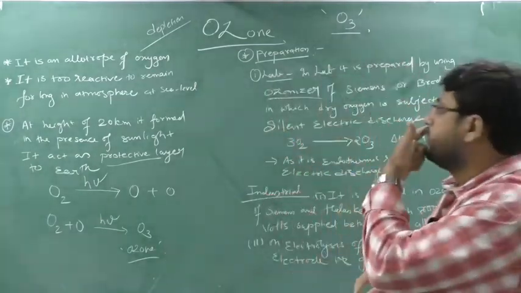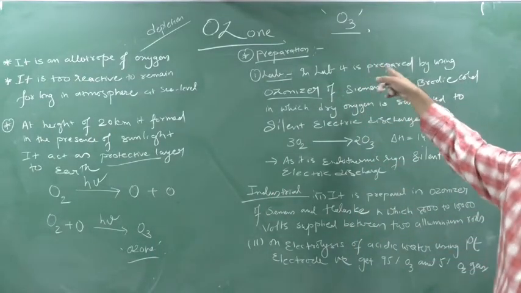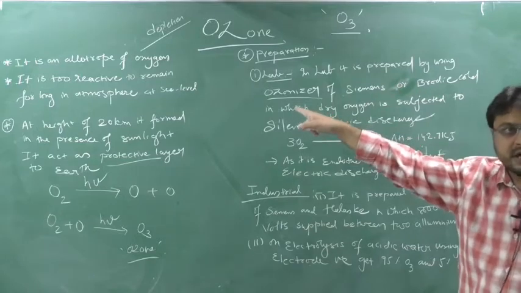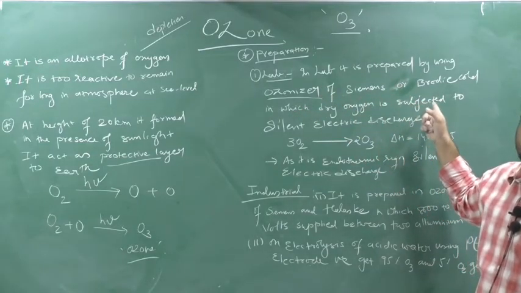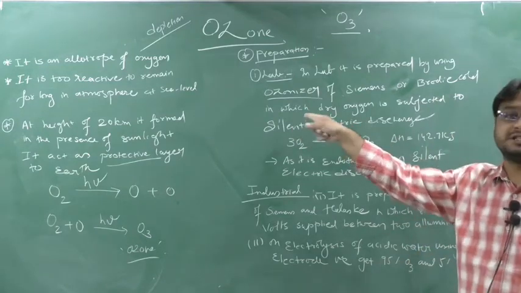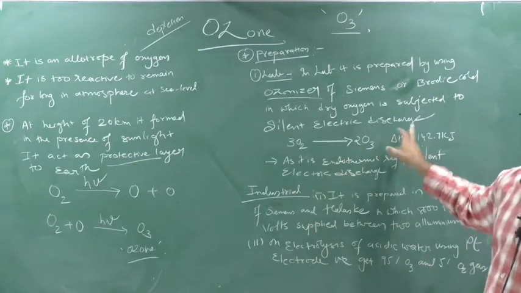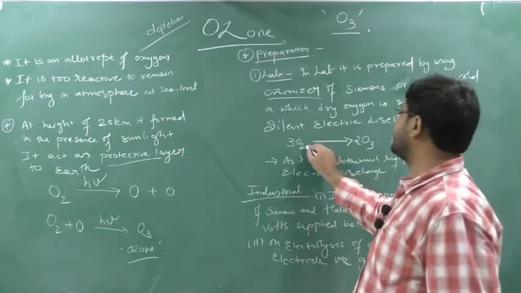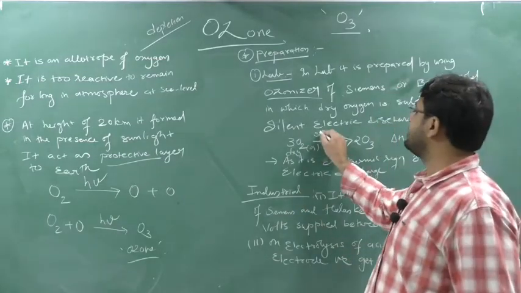Just to remember. In the laboratory, ozone is prepared in a special type of machine known as an ozonizer. These ozonizers are the Siemens or Brodie-Cold ozonizers, in which dry oxygen is passed through the silent electric discharge. This is the oxygen gas, but which type of oxygen? Dry oxygen. And we pass which kind of discharge?